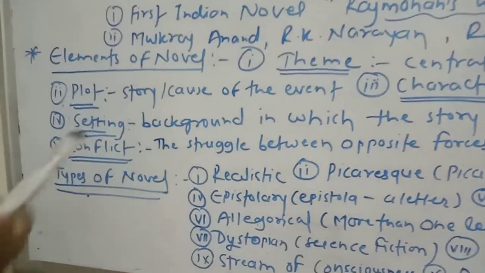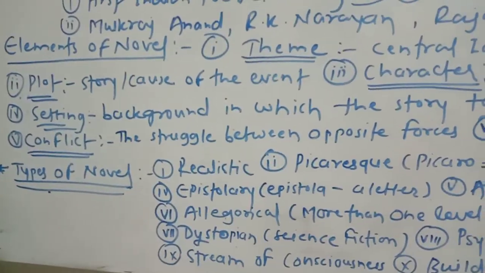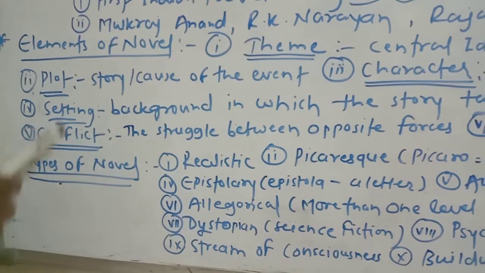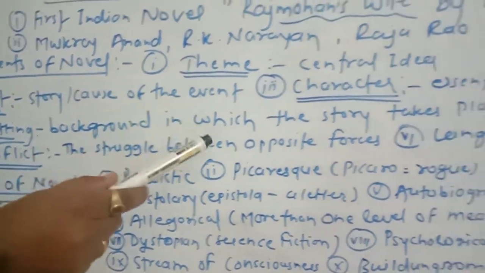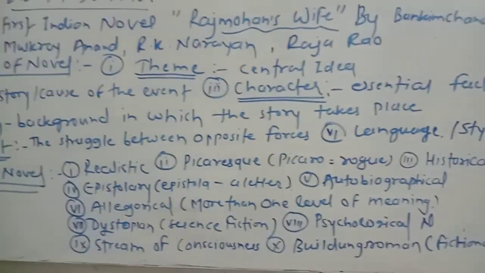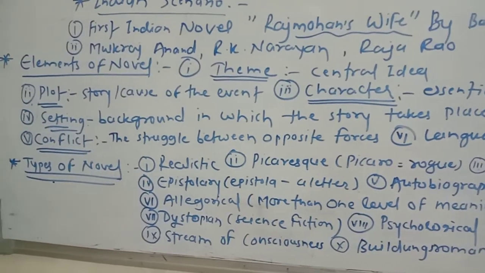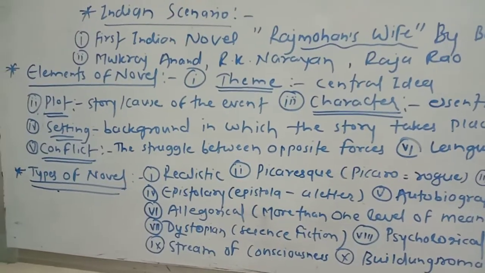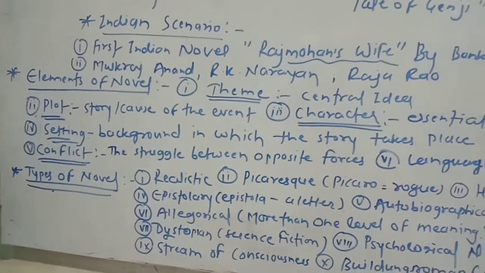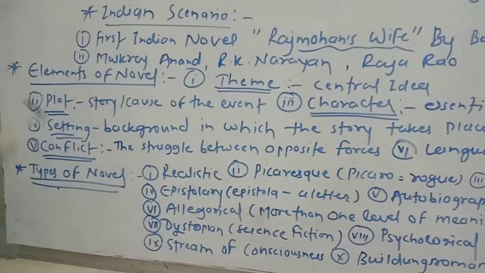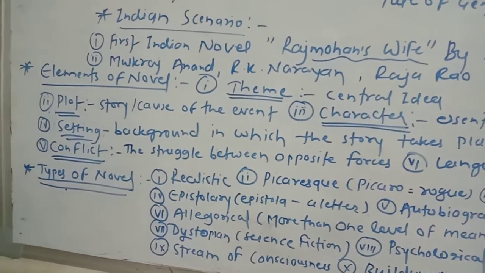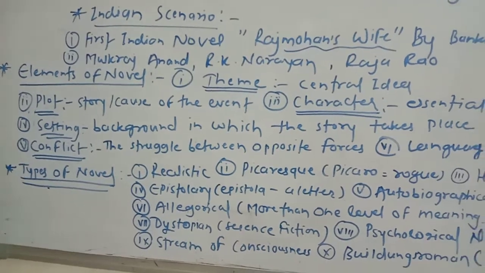Then what is the setting? Setting means the time and place when the story takes place. It is just called the background in which the story takes place. We have a number of novels which have a modern background, and others with an ancient background. So these are all the important things, and that's why we have to think about the setting while writing the novel also. The next is most important, that is the conflict.